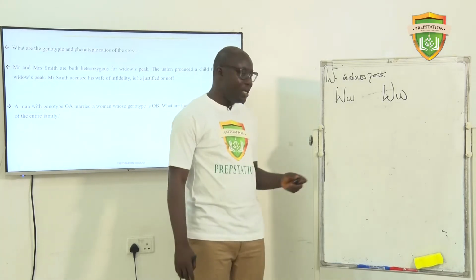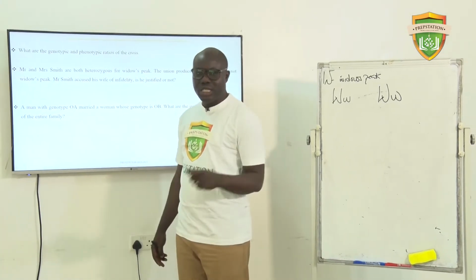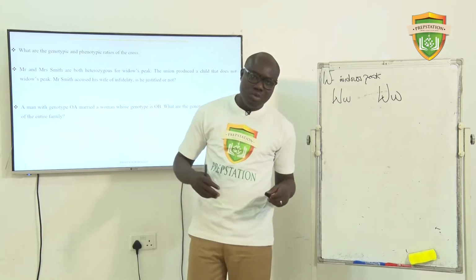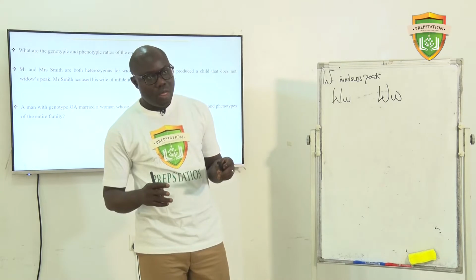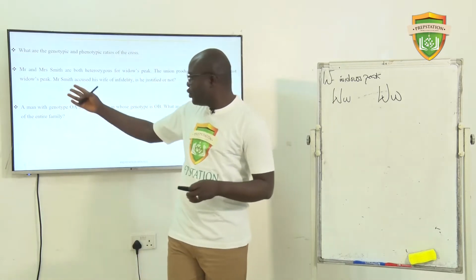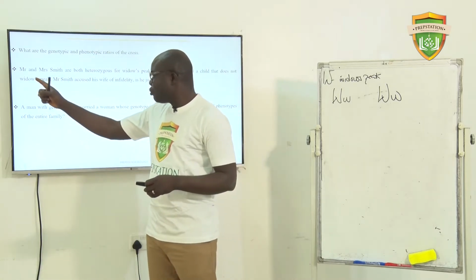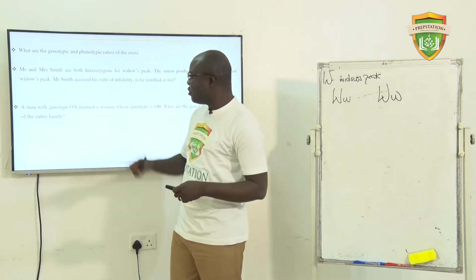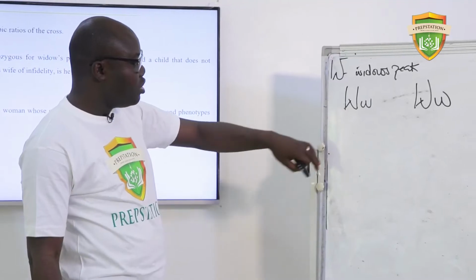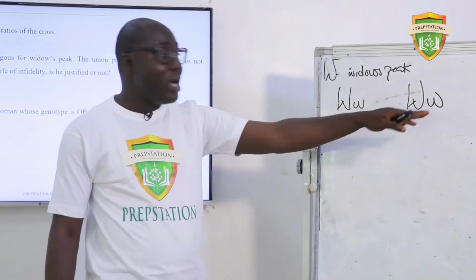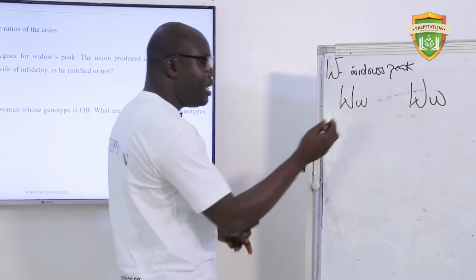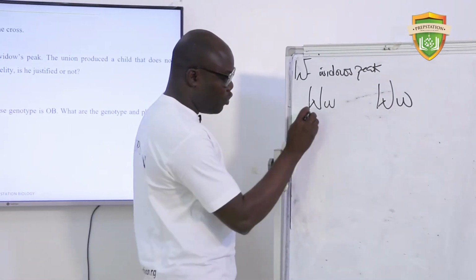Now, you can't just tell by looking at the question whether it's justified or not. You have to either do a test cross, or rather a normal cross, or you use a Punnett square to get it. You need to know the genotype of the offspring that will result from this union. So look at it here. Since Mr. Smith is heterozygous and his wife too is heterozygous, these are their genotypes. So let's look at it. Are they going to have a child that does not have widow's peak?